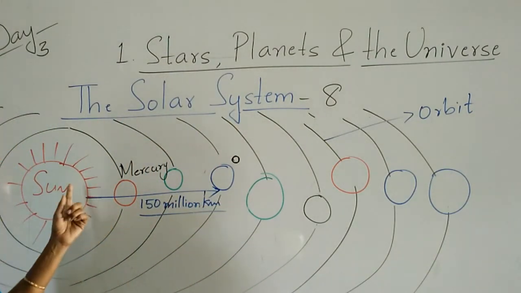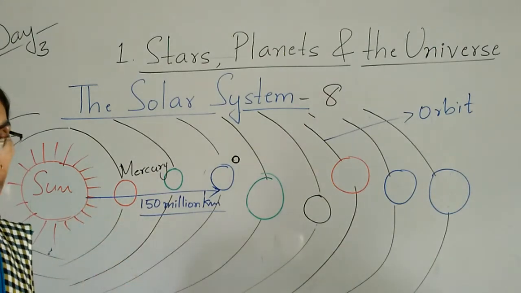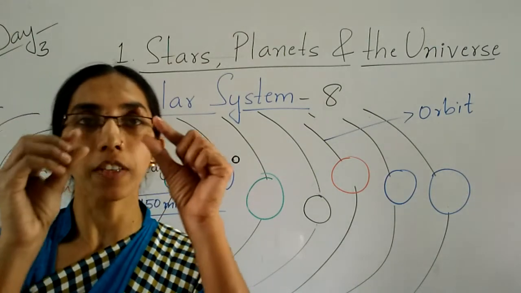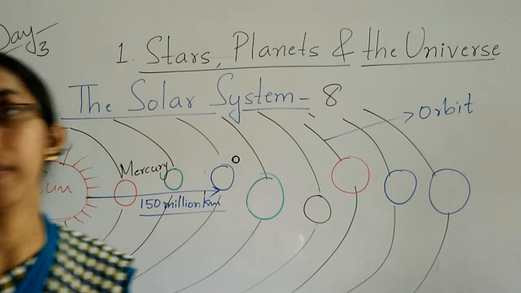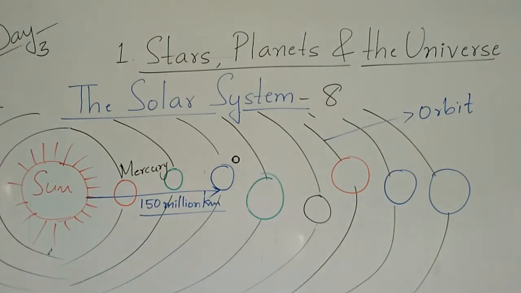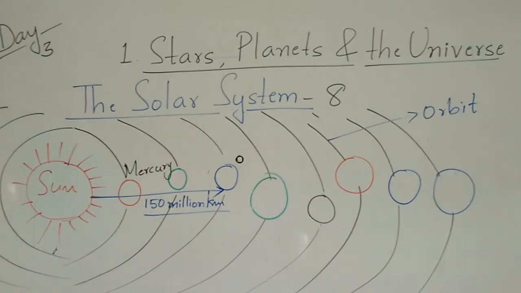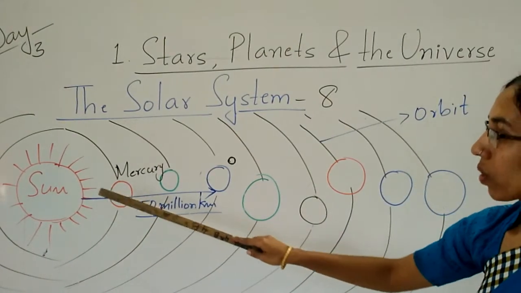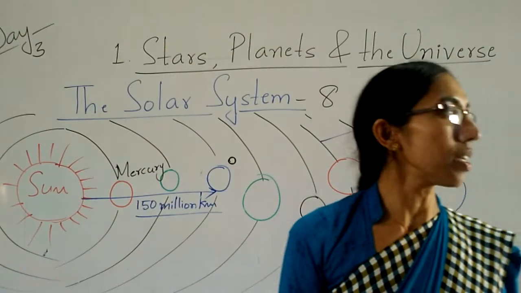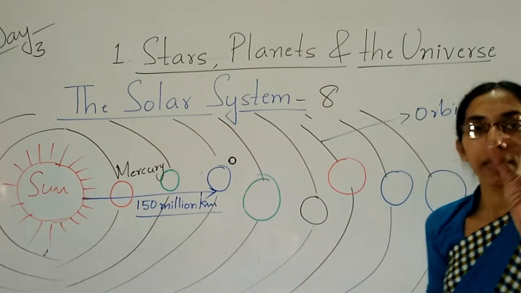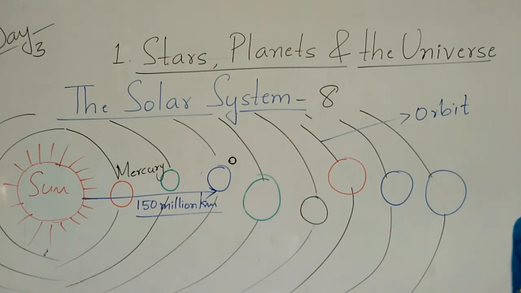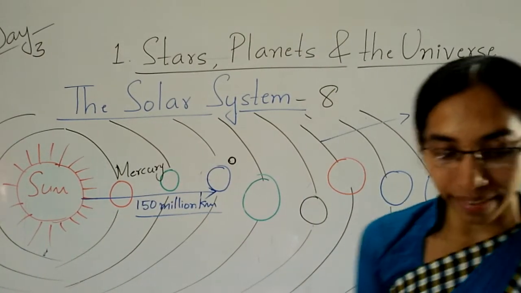It is also the smallest planet in our solar system. Mercury is the closest planet to the sun and also the smallest planet in our solar system. Clear, children?